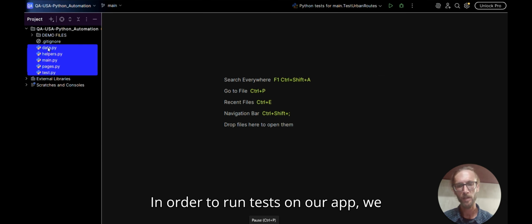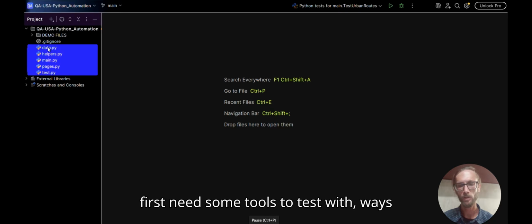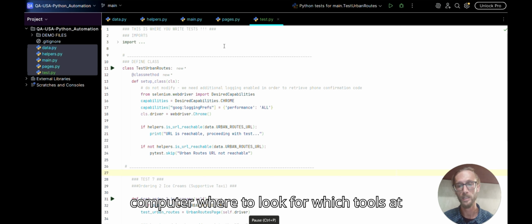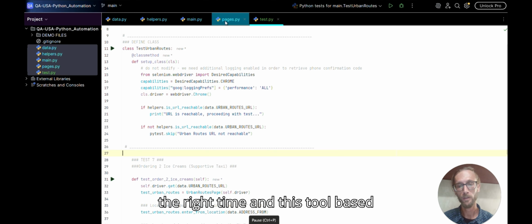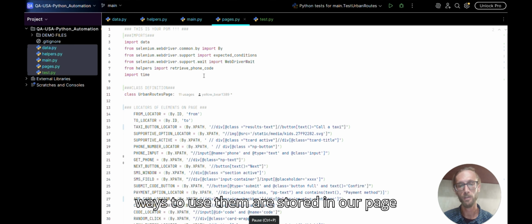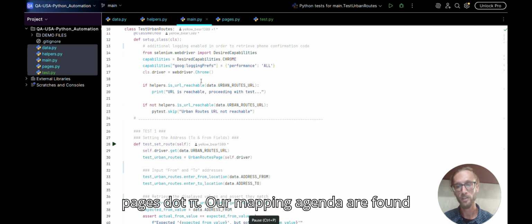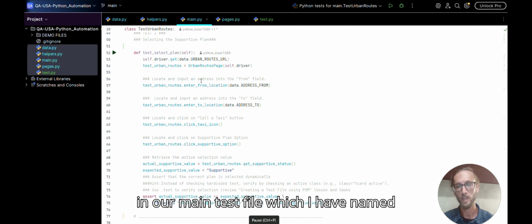In order to run tests on our app, we first need some tools to test with, ways to use those tools, places to store those tools, and a map and agenda to tell the computer where to look for which tools at the right time. In this tool-based metaphor, the tools to test with and the ways to use them are stored in our page object model, or POM, which I have named pages.py. Our map and agenda are found in our main test file, which I have named main.py.